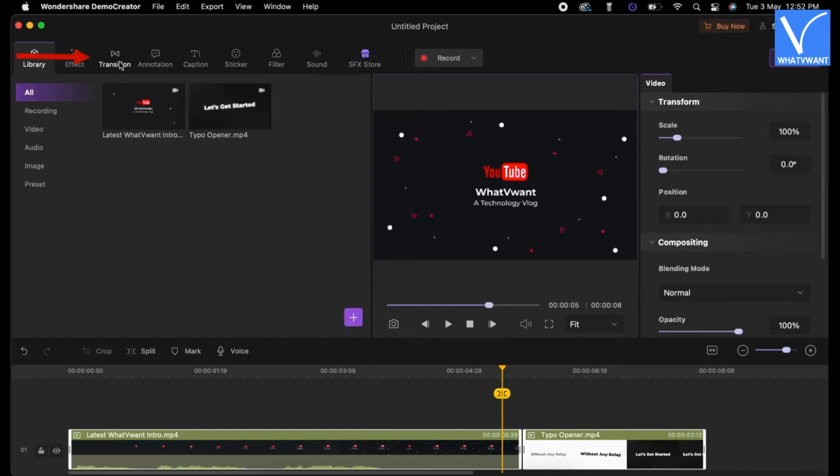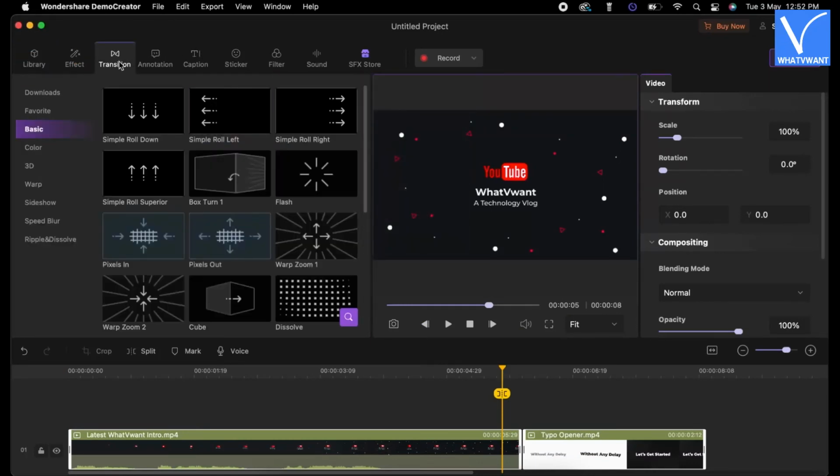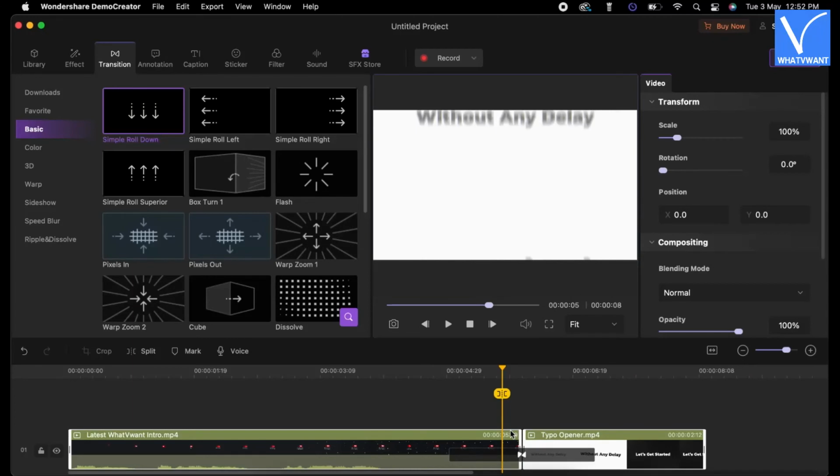Later, move to the transitions section by clicking on it. There you will find a lot of transitions. Drag and drop the transition onto the clips to add.